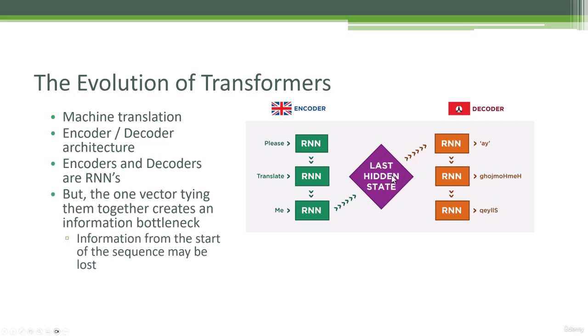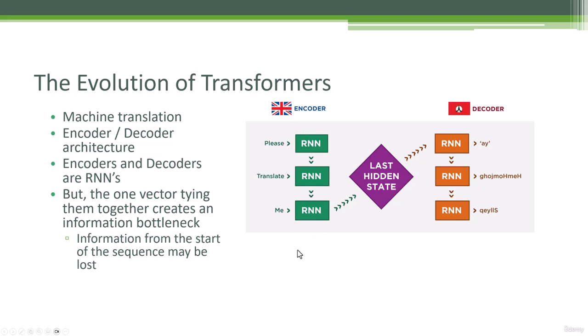There's only this one hidden state between the encoder and the decoder, and its job is to capture the entire meaning from that entire sentence that went into it. And you can see how that can be limiting, right? We call that an information bottleneck. Because we're passing along this hidden state from step to step as we pass through this RNN, information from the start of that sequence starts to get diluted a little bit over time.